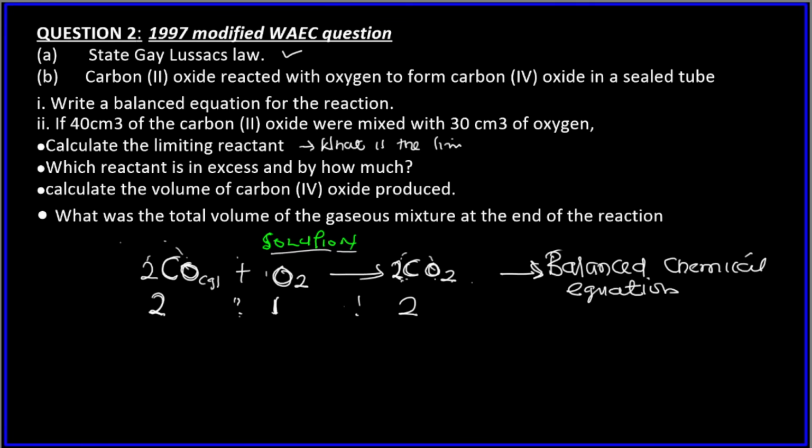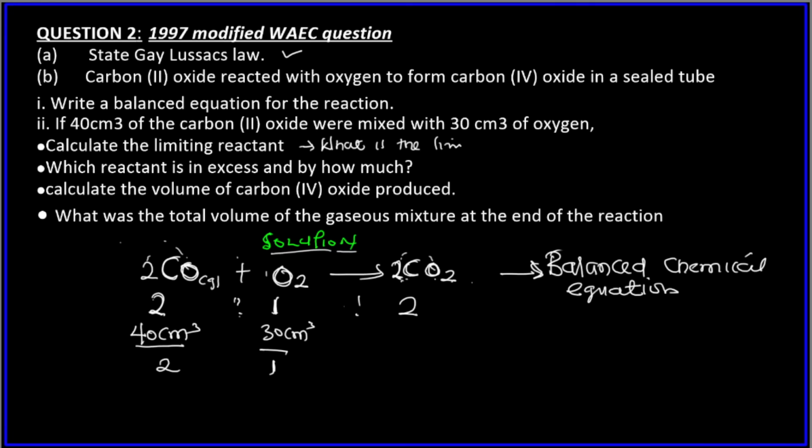So how do you find the limiting reactant? When you are asked to look for the limiting reactant, take the volume of each reactant. Here we have 40 cm³ and 30 cm³ of oxygen. Divide each by its stoichiometric coefficient.